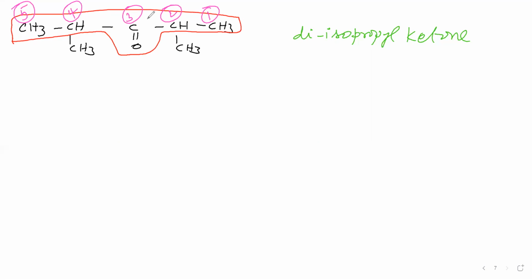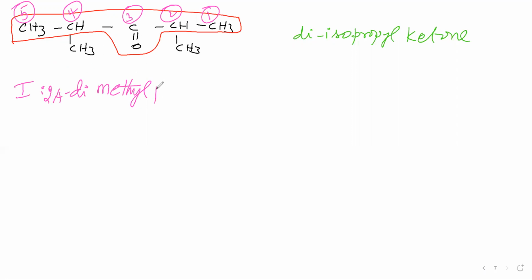Now we will say the name of this one, the IUPAC name. Here branch is CH3. CH3 name is methyl. How many CH3 is there means 2 times. Therefore, we can say dimethyl. Now for this methyl position is 4. For this methyl position is 2. Therefore, 2, 4 we can say.